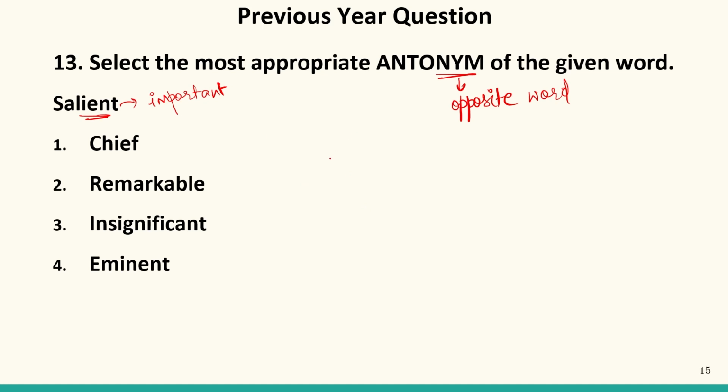Now the antonym, the opposite of this, should be not chief, not remarkable, not eminent. It should be insignificant. So salient means important and significant, whereas its antonym is insignificant. So our answer is 3rd. Rest of the words can be synonyms of this word.